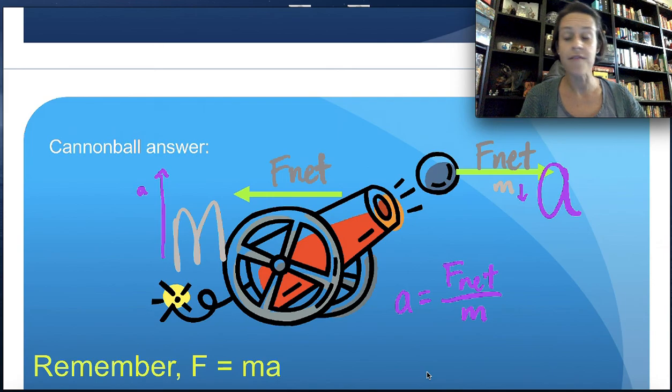If you've ever been to a shooting range, you know that this is true. The gun will recoil a little bit, but the bullet flies, right? And sometimes, depending on the gun, it might recoil a lot, might knock you over, might bruise your shoulder, or break your collarbone if you're having a hard time holding it correctly. It's because the force that the gun puts on the bullet to make it fly is put back on the gun, so it's coming back with a lot of force. It just happens to be significantly heavier than the bullet, so it's not going to move as much as the bullet does. And that's a good thing, right?